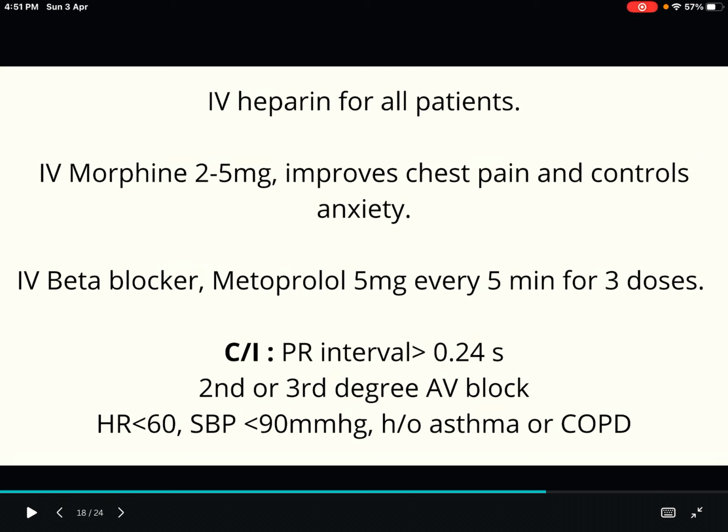And there are some contraindications for using beta blocker. What are they? If the PR interval is greater than 0.24 second, or if there is any second or third degree AV block, or if the heart rate is less than 60 beats per minute, or if the systolic blood pressure is less than 90 mmHg, or if there is any previous history of asthma or COPD, we should not use beta blocker because that will complicate the situation.